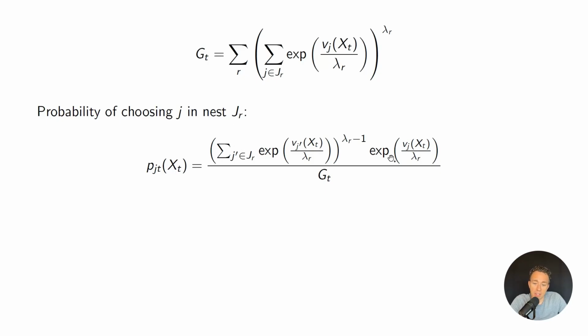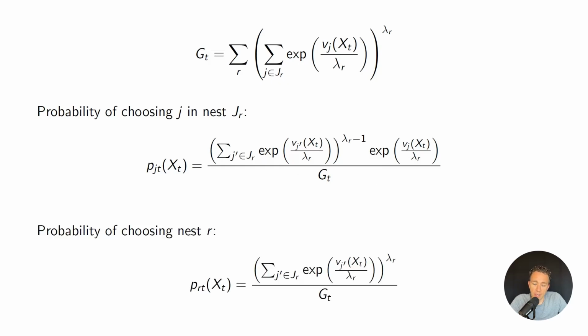Well, it's going to be this formula that we got from the McFadden theorem. And then I can also think about the probability of choosing nest R, which is just this component without the -1 power on lambda. And so that's just a little bit of a review from past videos. There's nothing new here. This is the total probability that I choose nest R, and then this is the individual alternative probability that I choose option J that's in nest R.